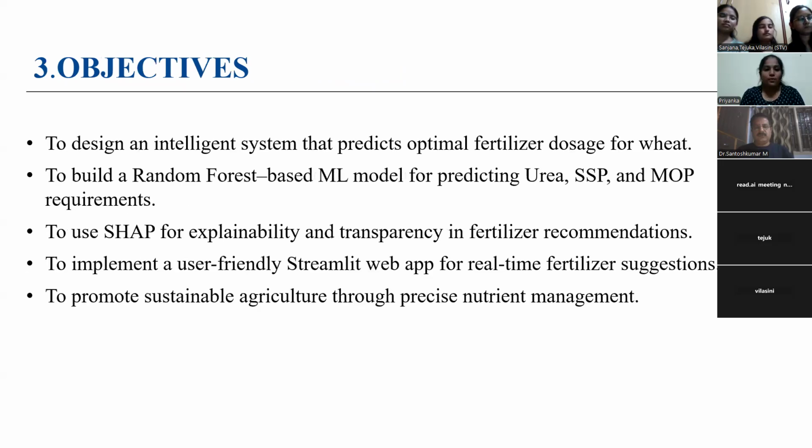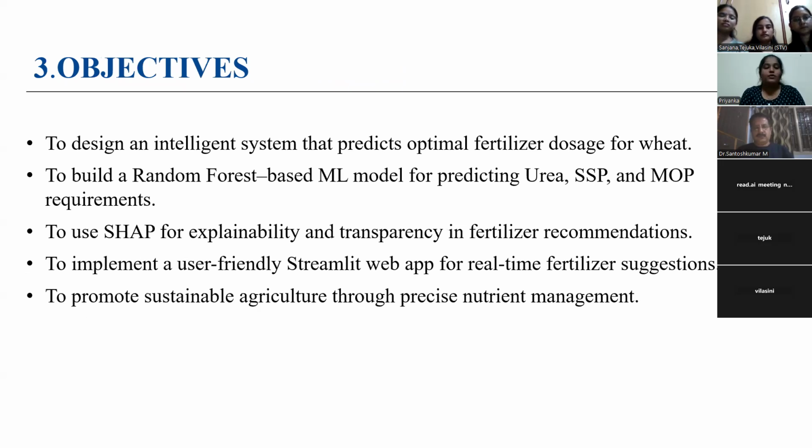Next, we will move to the objectives part. In our project, we have 5 main objectives. The first one is to design an intelligent system that predicts optimal fertilizer dosage for wheat. Means in our project we have designed an AI system which will predict an optimal fertilizer dosage for the wheat cultivation.